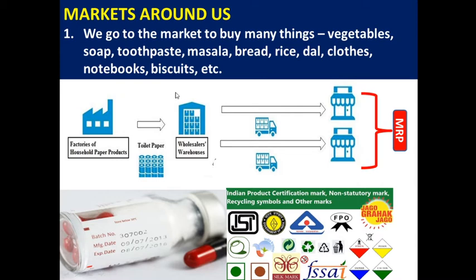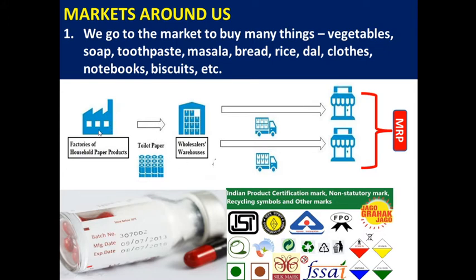Under this tissue paper manufacturing industry, we have many wholesalers who buy tissue paper from the industry. For example, out of 10,000 tissue papers, this particular wholesaler may buy 2,000 from the industry. So wholesalers are the traders. These traders buy goods in bulk. Bulk means in a large amount.